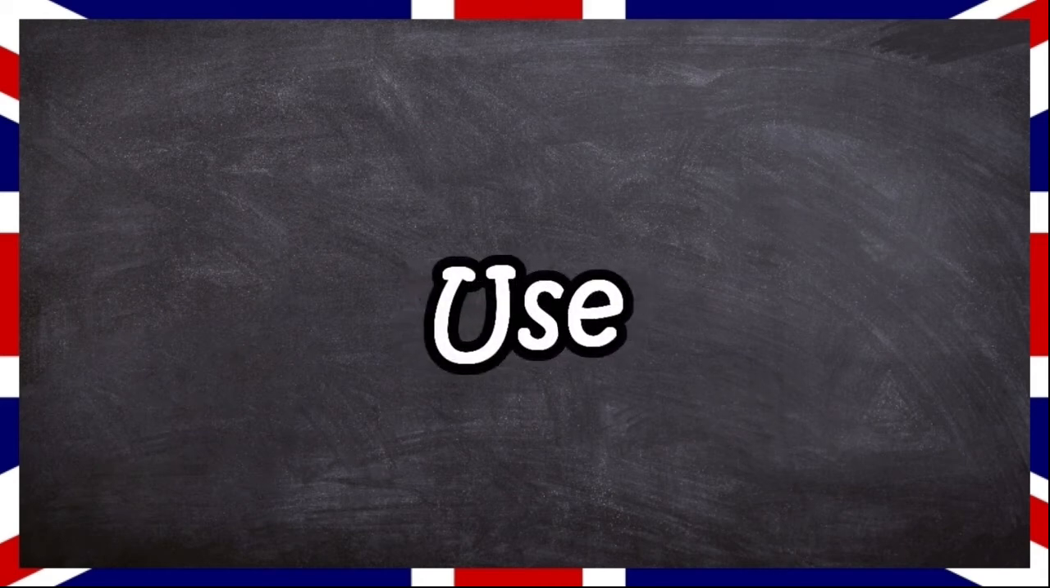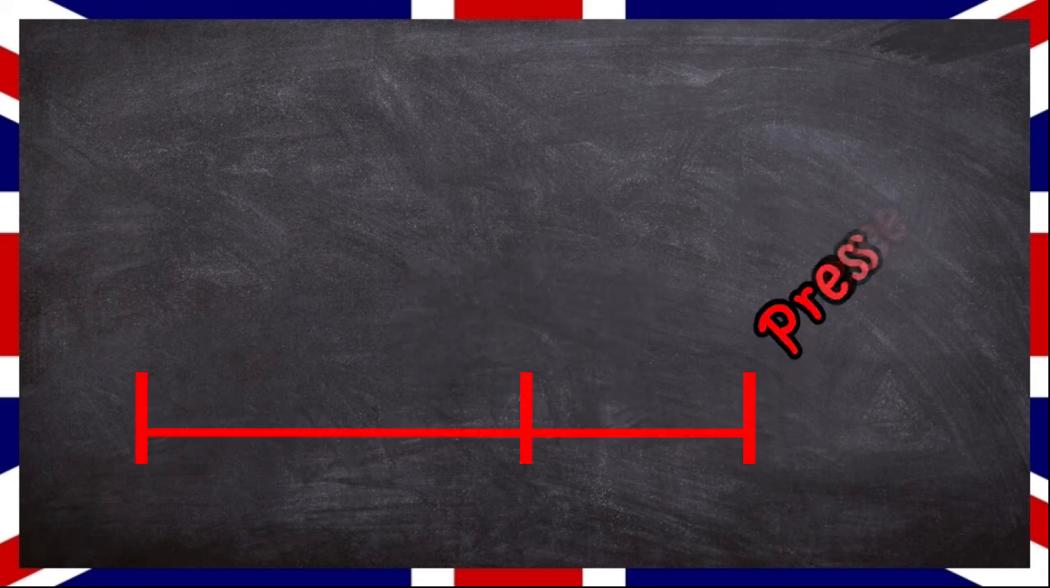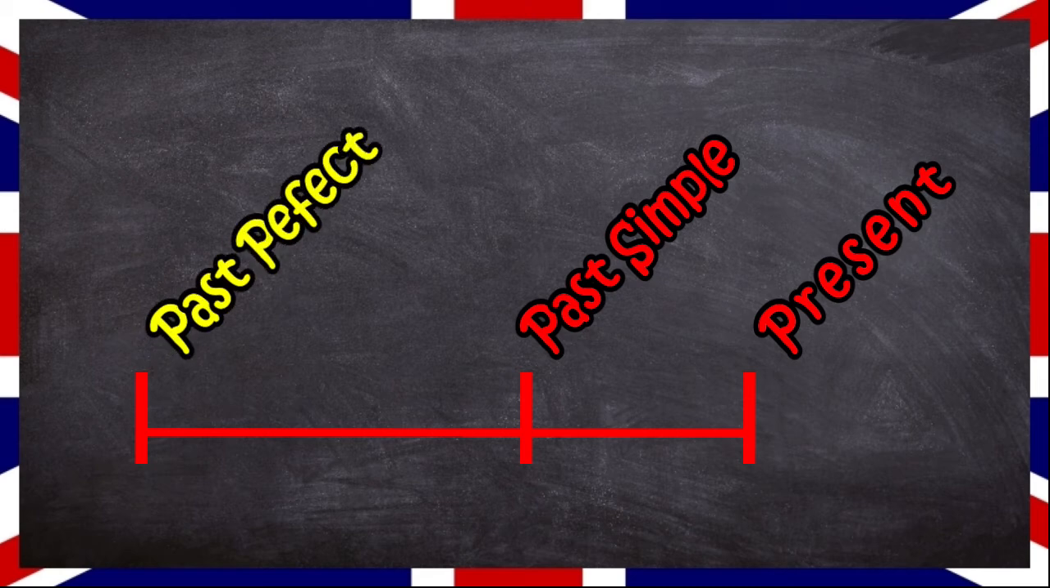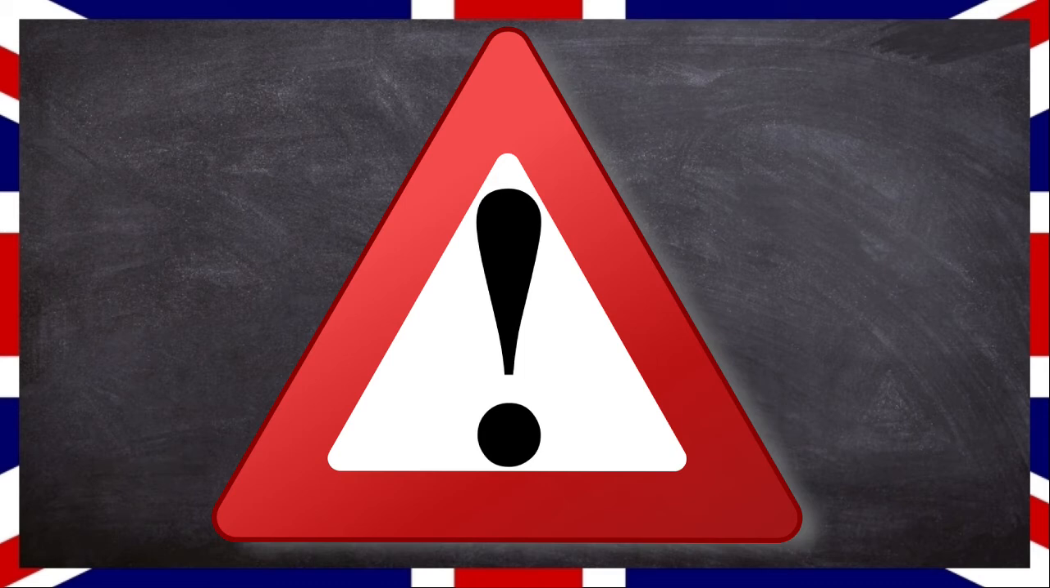Use. You use the past perfect simple tense to emphasize that it happened in the past before another event. You don't use it on its own in direct speech.